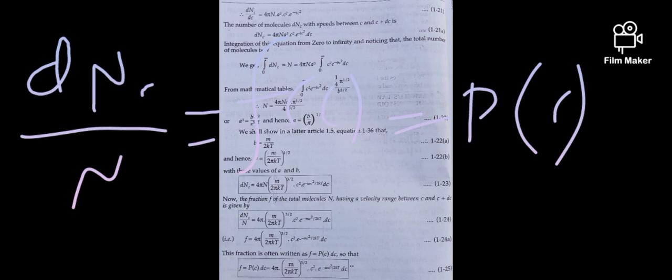This is the equation of distribution of molecular speeds. So the fraction of the total molecules n having a velocity range between c and c plus dc is given by d n c by n, which is also equal to P of c, and P of c equals 4 pi of m by 2 pi kT power 3 by 2 c square e power minus m c square by 2 kT dc.